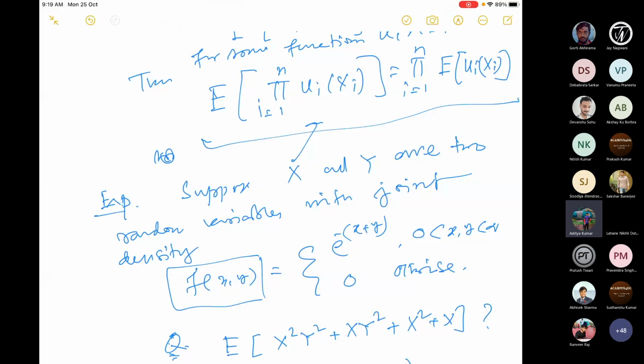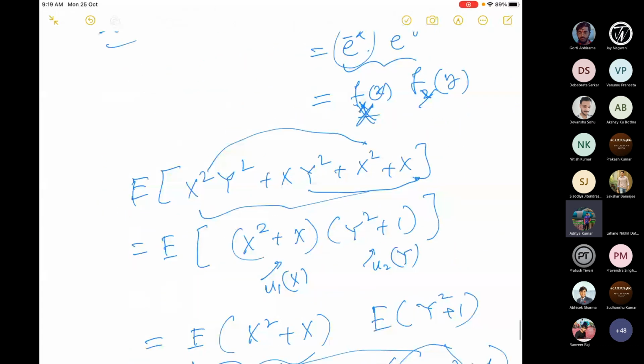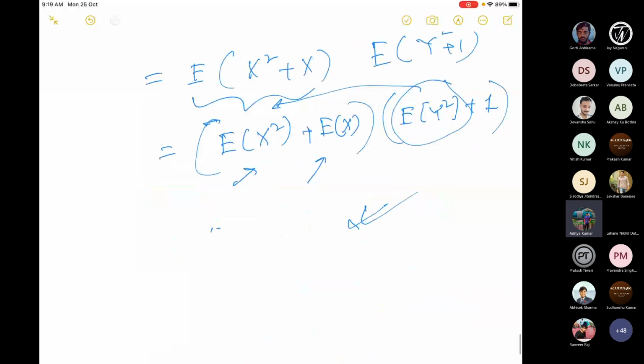Now, let me give you a general result, which again can be proved very easily, but I will not give you the proof. It follows from the definition itself. Suppose X1, X2, ..., Xn. Do not forget our goal.